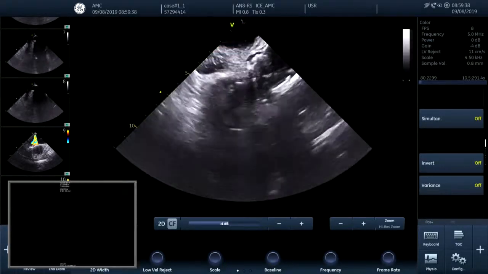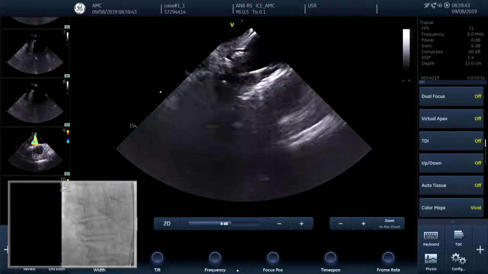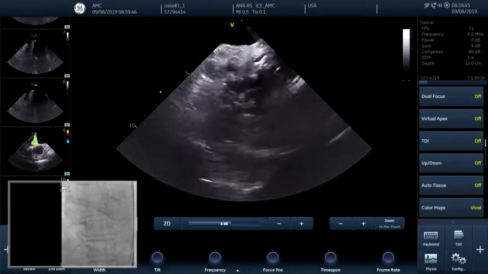Great. Actually, we have one panelist, an imaging specialist, Dr. Hong, among the panel. Is there any comment about the ICE image?